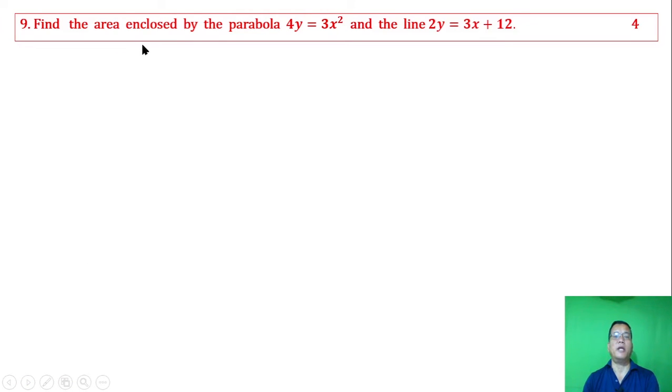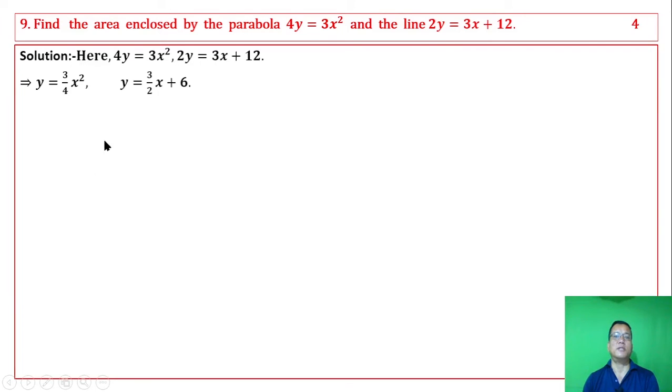Find the area enclosed by the parabola 4y equal to thrice x square and the line twice y equal to thrice x plus 12. 4 marks. This is a standard application of integrals question.